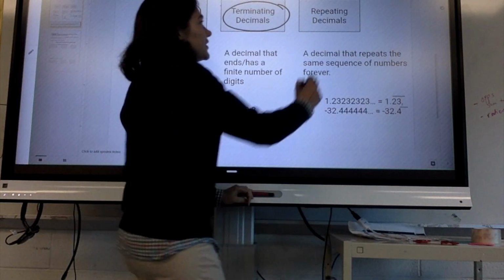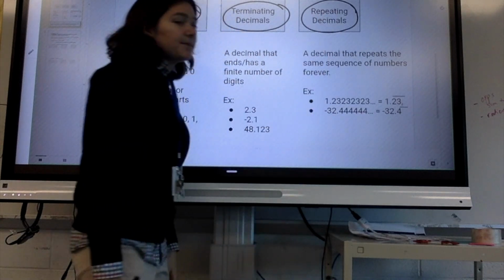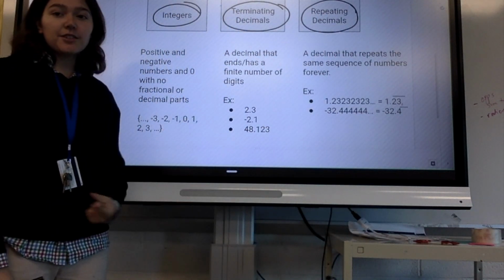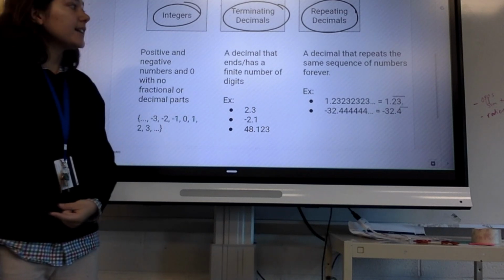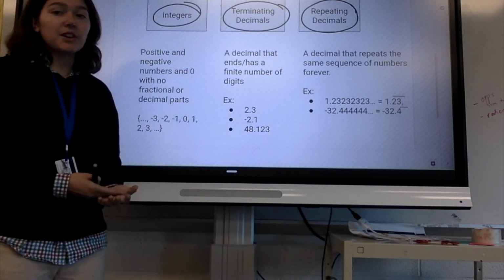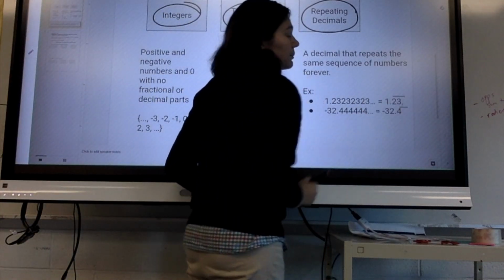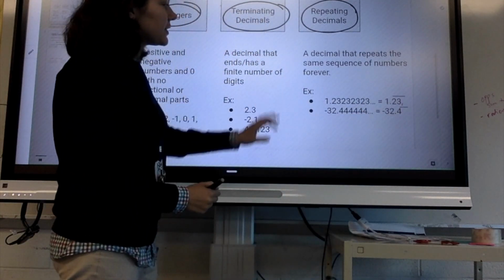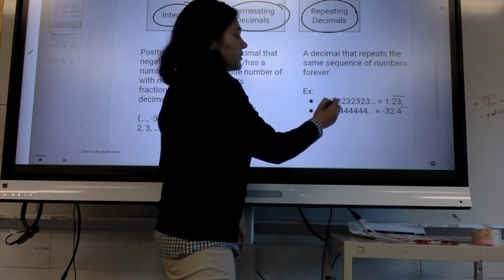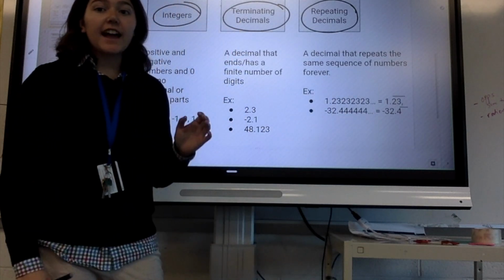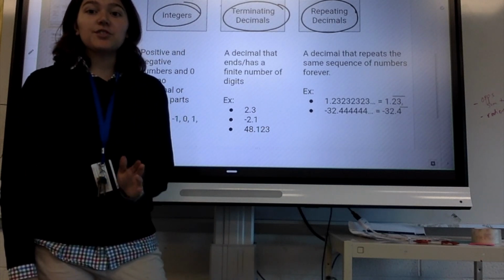And then our final type is repeating decimals. A repeating decimal is a decimal that does go on forever, but it has a repeating sequence of numbers that we can write using the repeating bar. Here are 2 examples. 1.23232323 forever, you're going to have 2323.